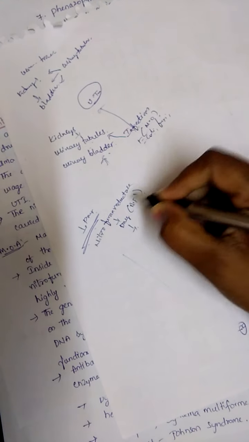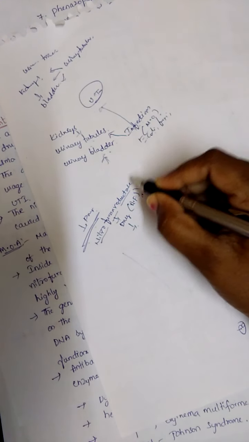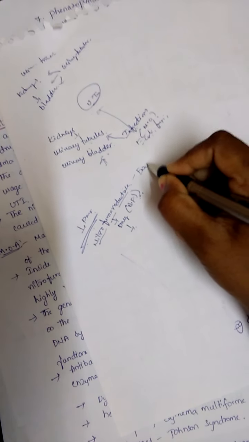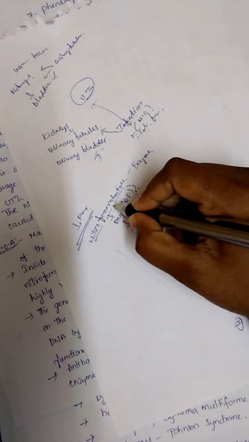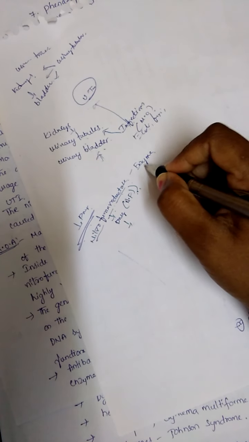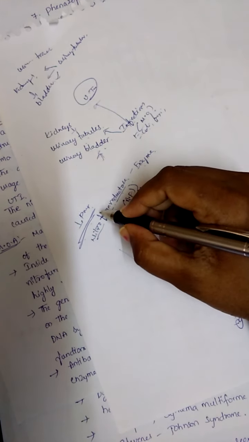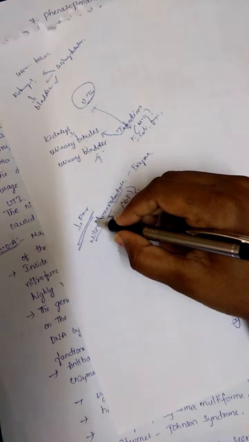Nitrofurantoin is the drug, and nitrofuran reductase is an enzyme which is mainly present inside the bacterial cell.